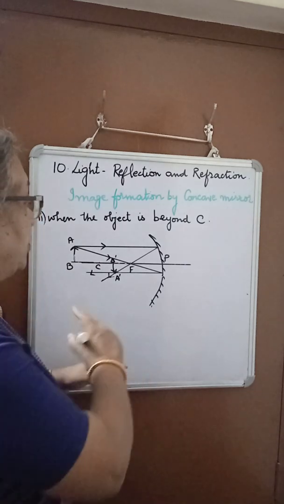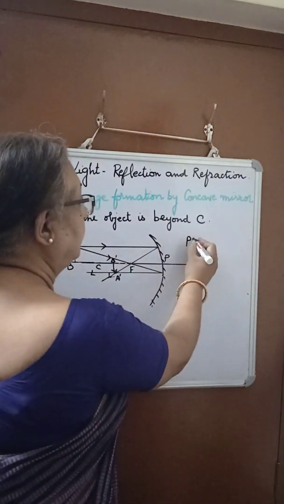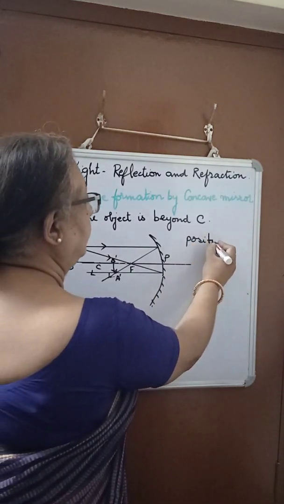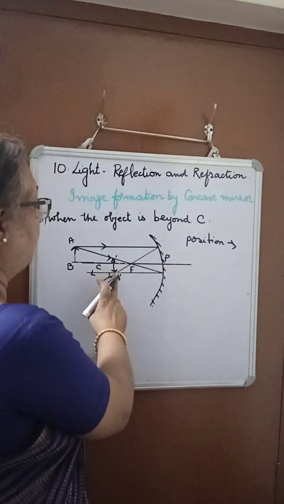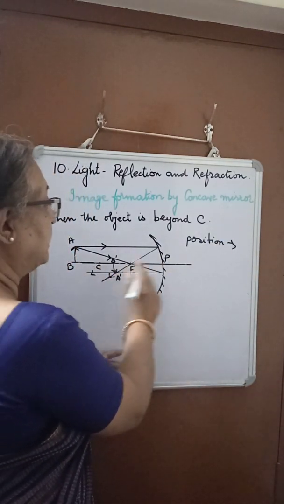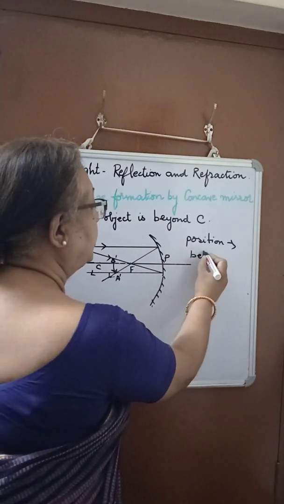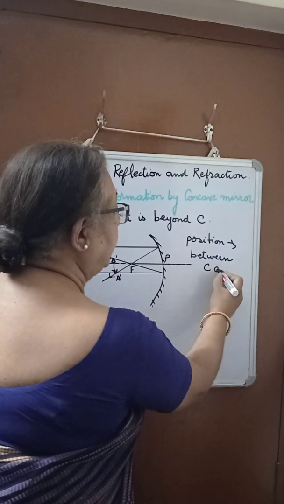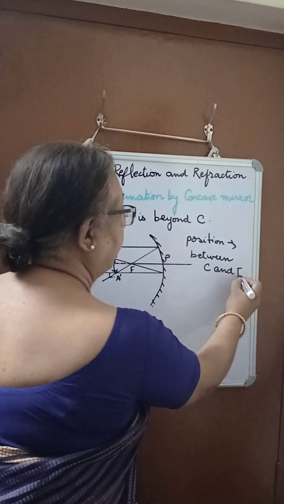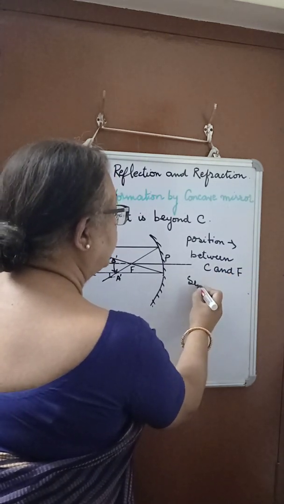So what is the position of the image? It is formed between C and F. So position is between C and F.